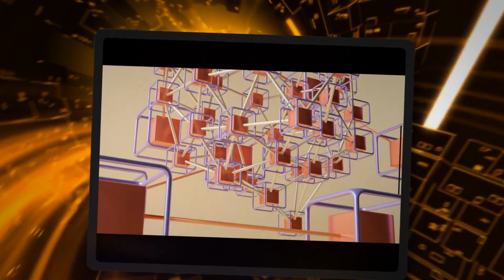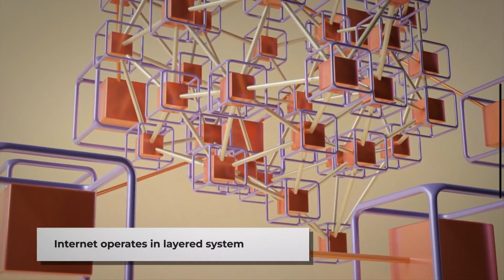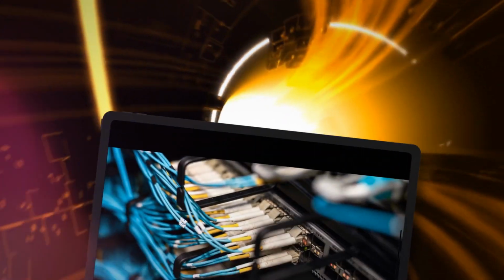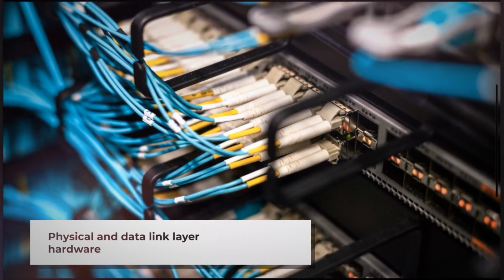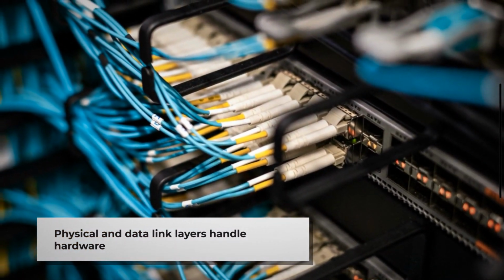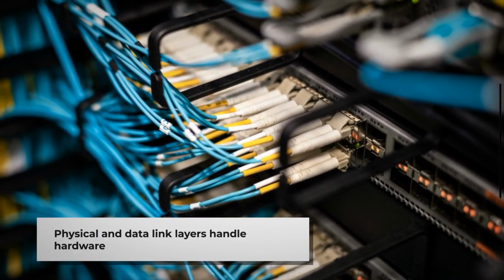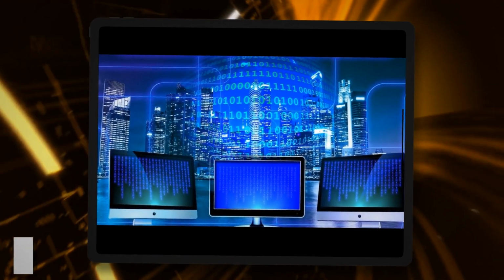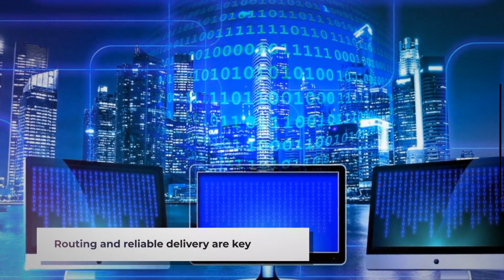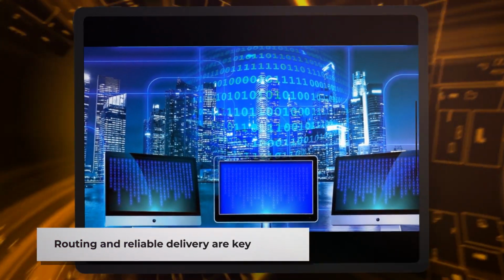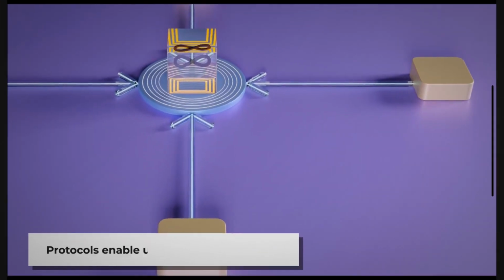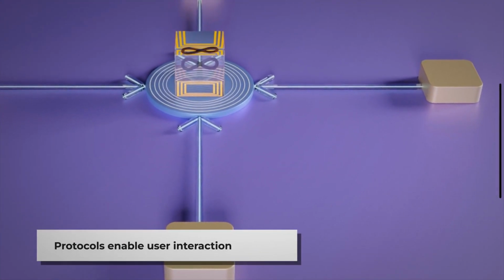The Internet functions as a layered system, with each layer providing specific services to the layers above it. The physical layer encompasses the actual hardware and transmission media. The data link layer manages communication between directly connected devices. The network layer handles routing across multiple networks. The transport layer ensures reliable data delivery. The application layer contains the protocols and services that users directly interact with.